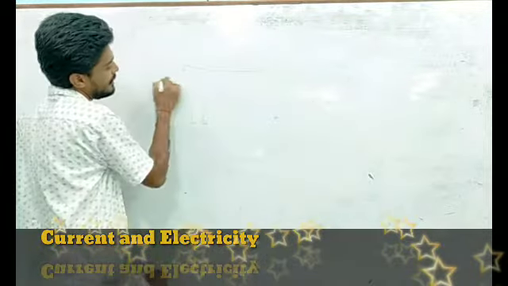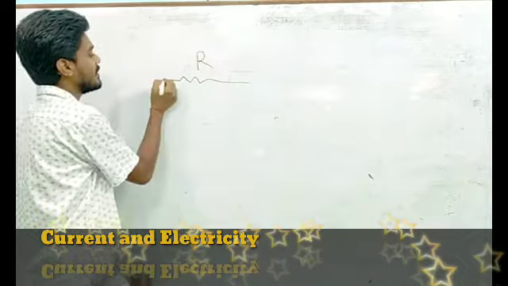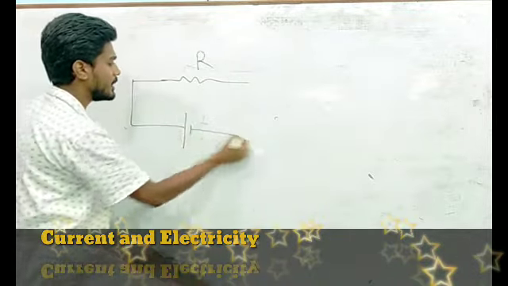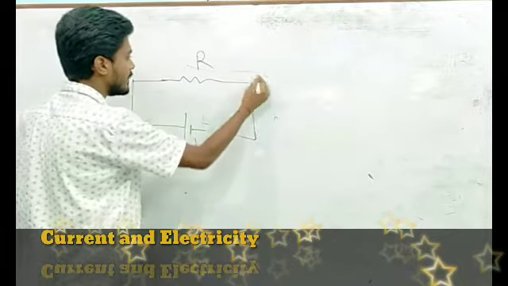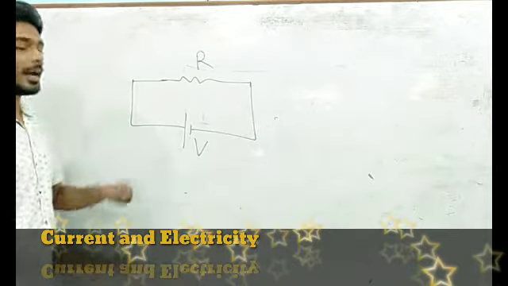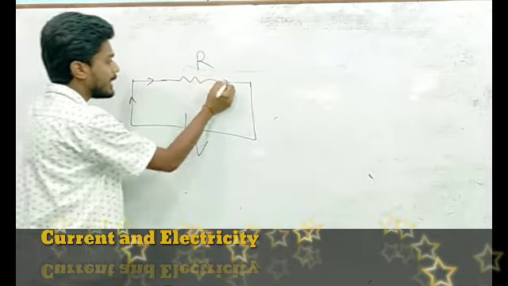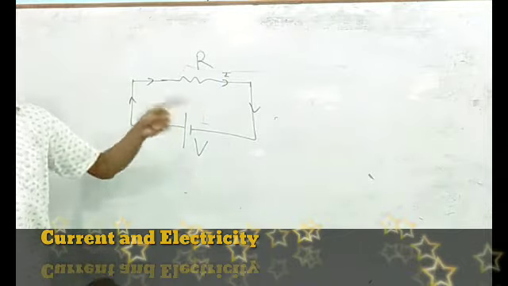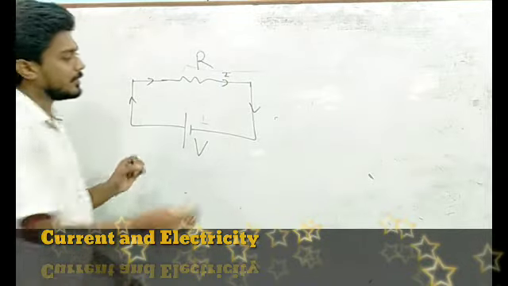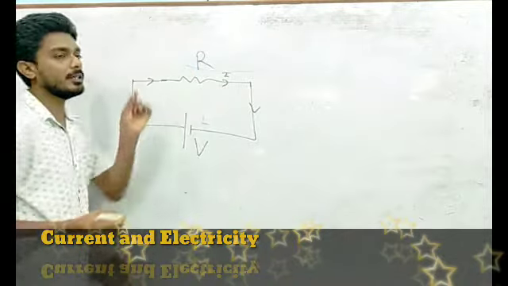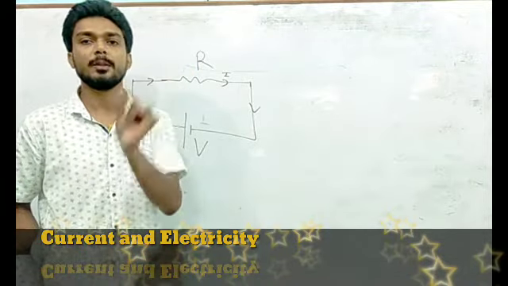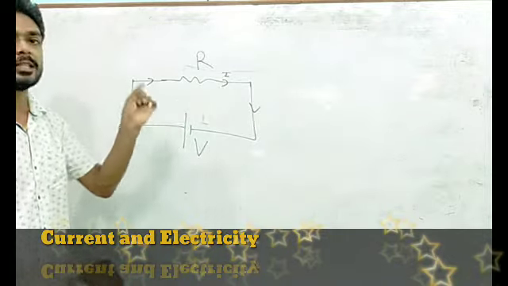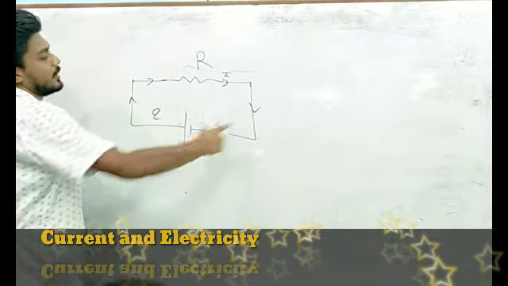Consider students, we have a resistor R connected to a battery of voltage V, and a current I passes through this circuit. Suppose we are supplying a small charge Q through this circuit.